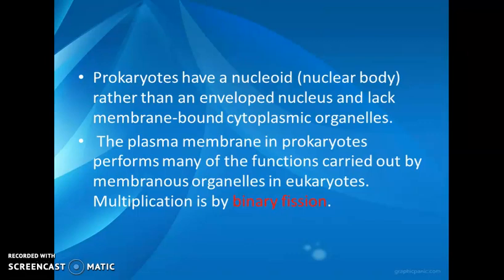The plasma membrane in prokaryotes performs many functions, which we will discuss later, that are carried out by membranous organelles in eukaryotes. And their multiplication is by binary fission, which I mentioned earlier.